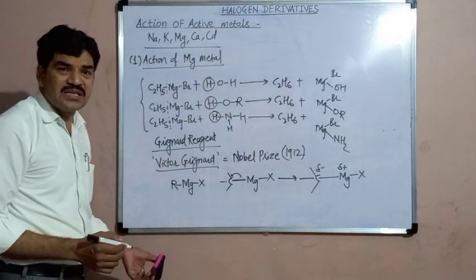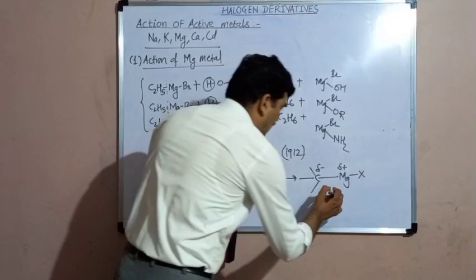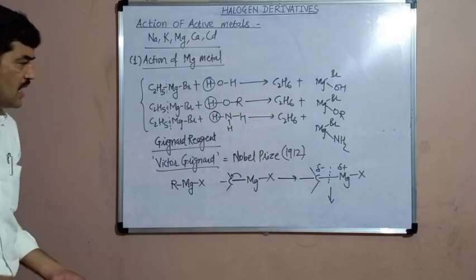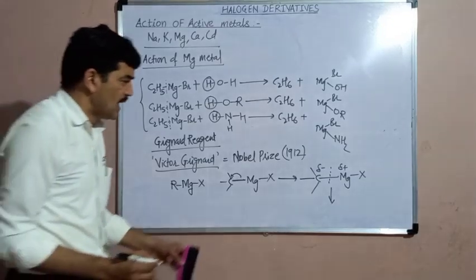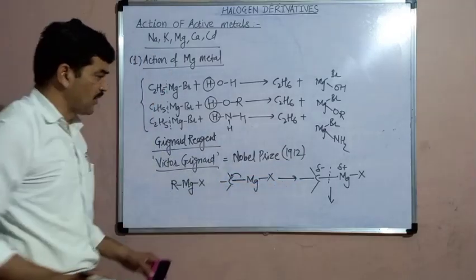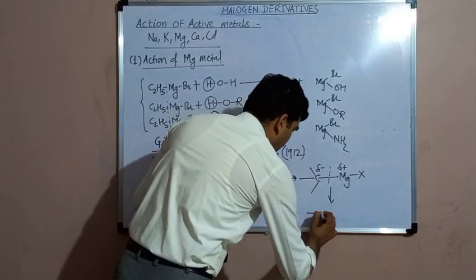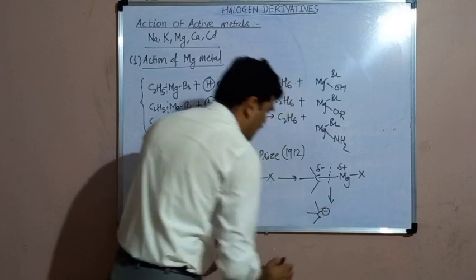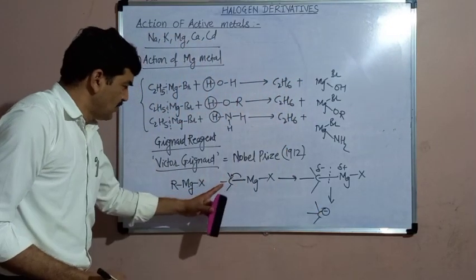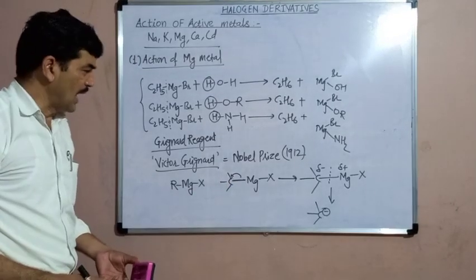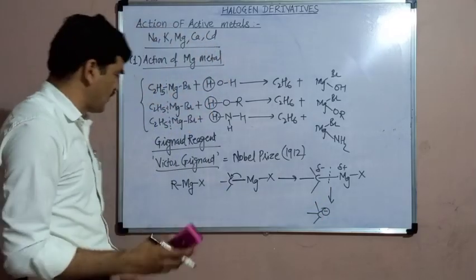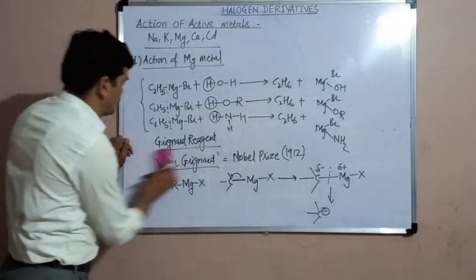Therefore this carbon with the partial negative charge gets converted to the nucleophile. When there is a cleavage of this bond, heterolytic fission of the bond occurs, and this alkyl group or hydrocarbon group gets converted to the nucleophile. There is a formation of nucleophile here. So this carbon magnesium bond is a highly polar covalent bond, and because of the polar covalent bond, it breaks immediately to produce the nucleophile, and therefore the Grignard reagents are highly reactive compounds.